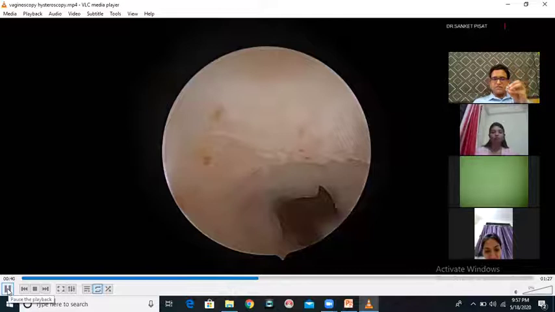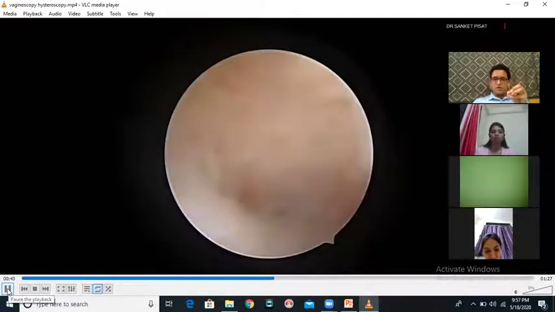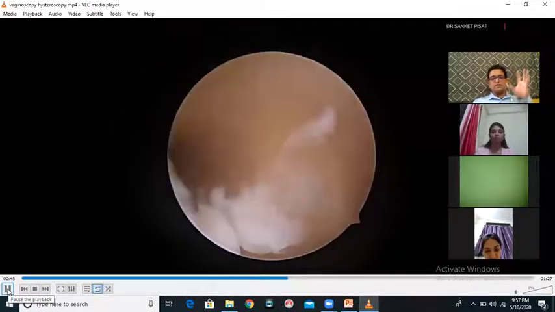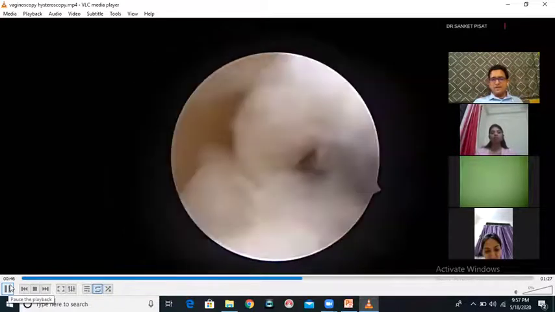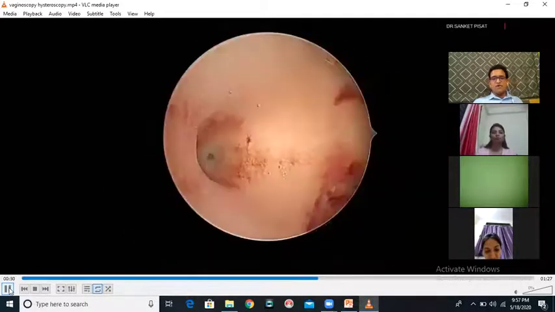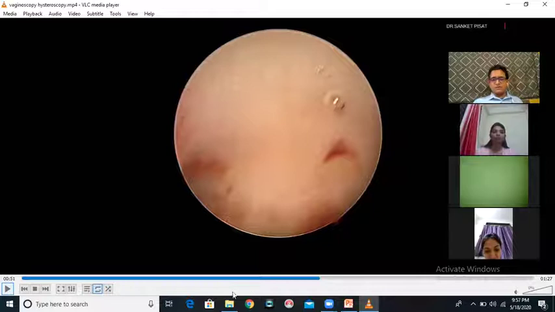You can see this is much larger than what it was before, and gradually my telescope enters inside the uterine cavity. So this is the concept of the vaginoscopy hysteroscopy technique. Do not use a speculum, do not use a volsellum. Go into the vagina, see the vaginal mucosa, see the cervix, go inside the cervix and examine the uterine cavity. Once inside the uterine cavity, it is simple.